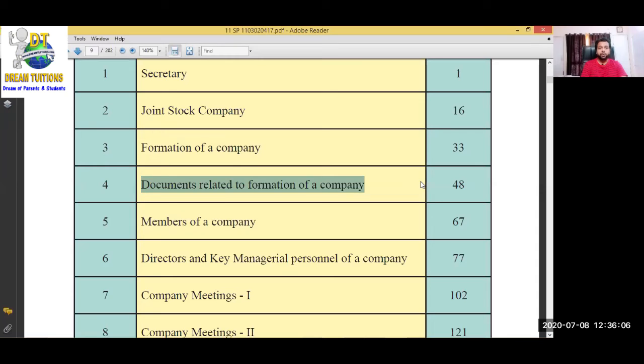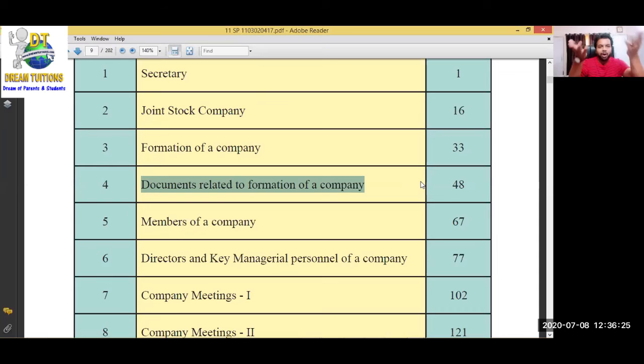Which are the documents required? Let me tell you: articles of association and memorandum of association. These are the two documents we have to submit to the registrar of the company to register our company. That officer, the registrar of companies, is going to check our documents. First, we have to prepare those documents.